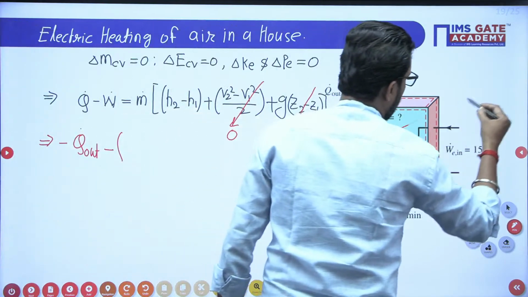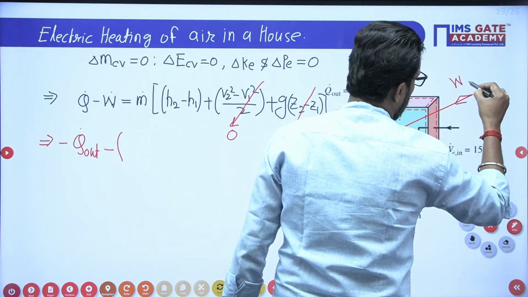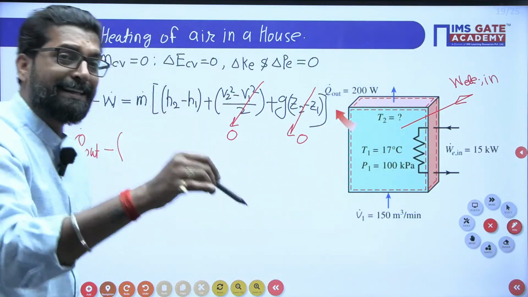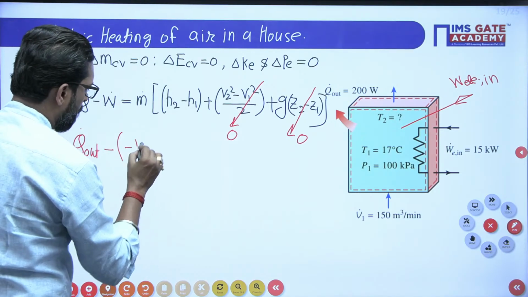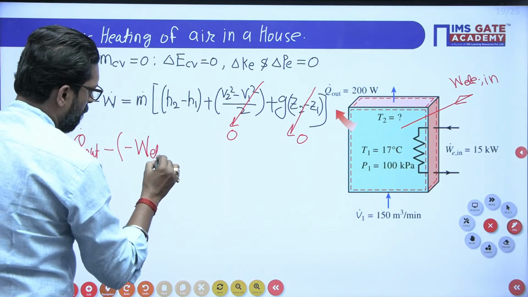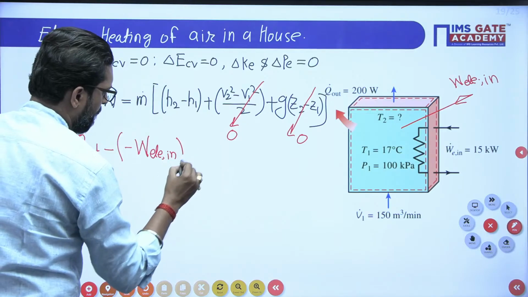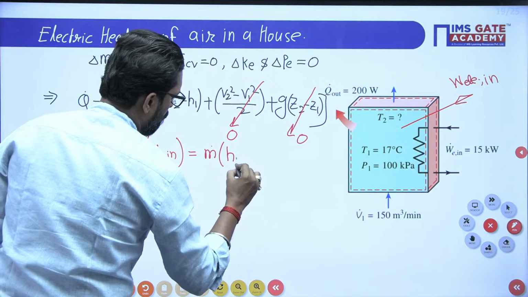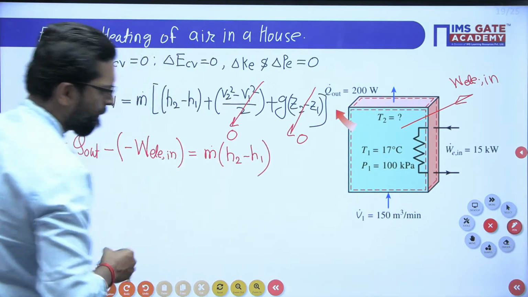There is electrical work in, W electrical in, and work in is negative. So minus of W electrical in is equal to m dot (h2 minus h1). That's it.